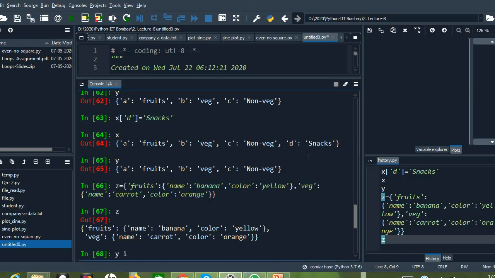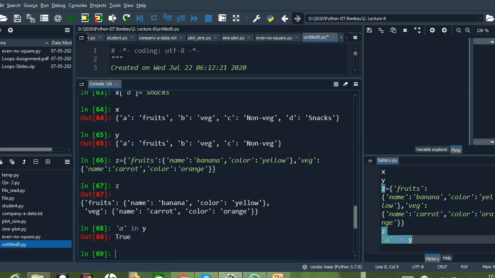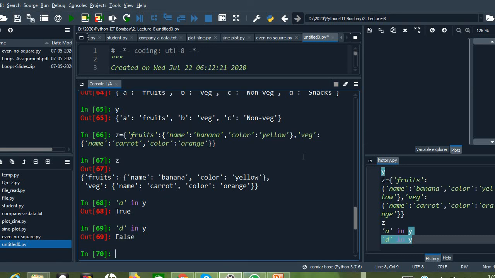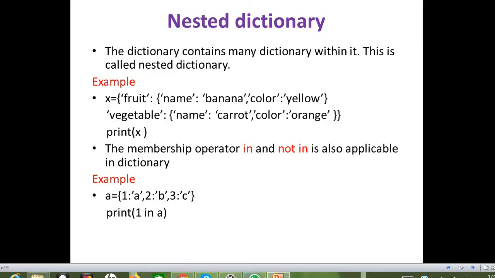Sorry, Y. Okay, let me take A in Y, right? This shows True. If I check D in Y, we don't have D, right? So it is showing False. Okay, so the membership operator is also available in the dictionary concept. Thank you.